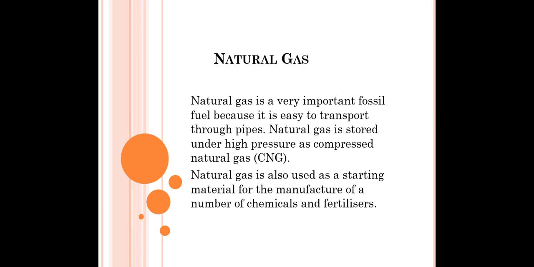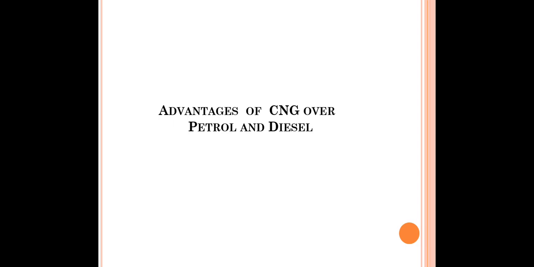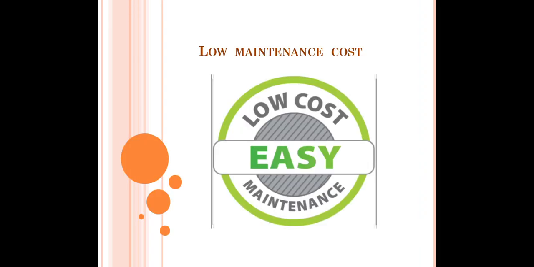How will it help us? In the next slide we will see some advantages of CNG over petrol and diesel, because CNG is used in many vehicles instead of petrol and diesel. Is there any advantage? Let's see what the advantages are.